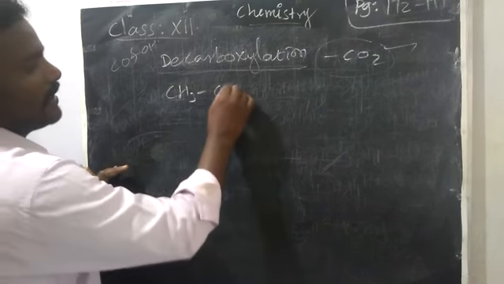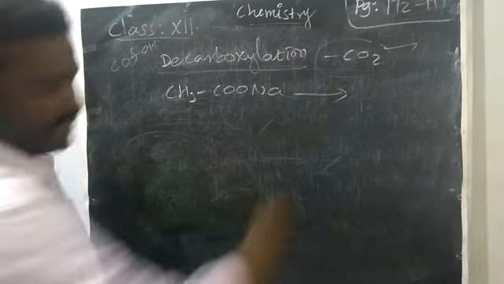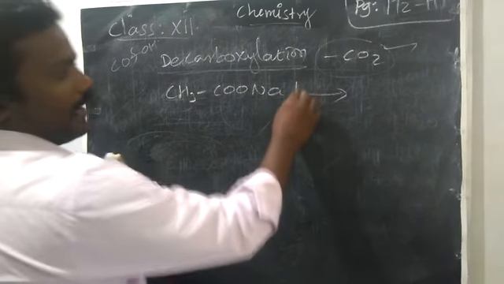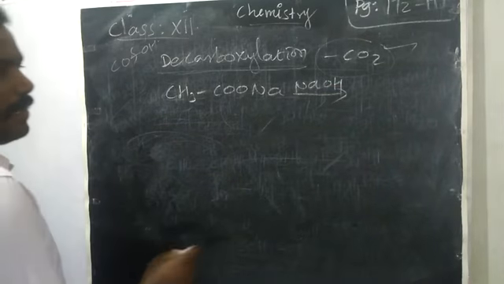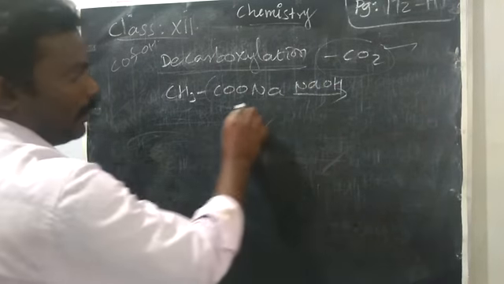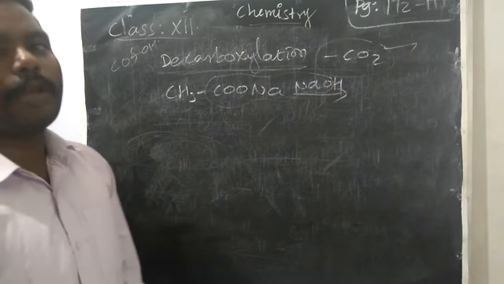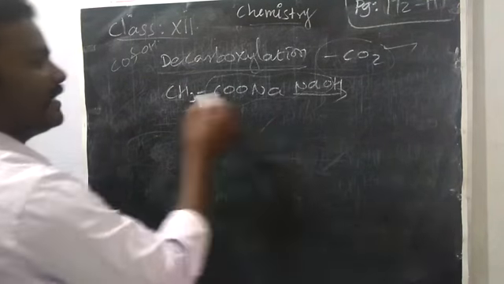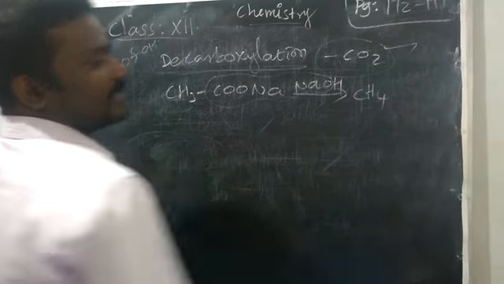CH3COONa, which is treated with, what is the catalyst you want to take? Sodium hydroxide, a base. Simple, Na2CO3. All the things you can add as a sodium carbonate we can remove. Only hydrogen added. So CH3 plus 1 hydrogen, CH4.